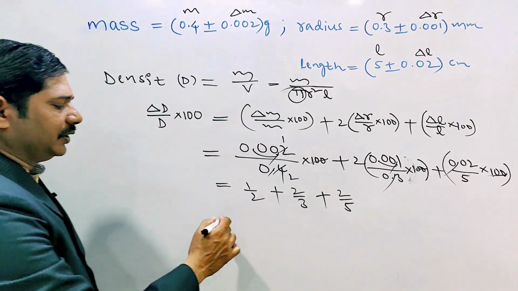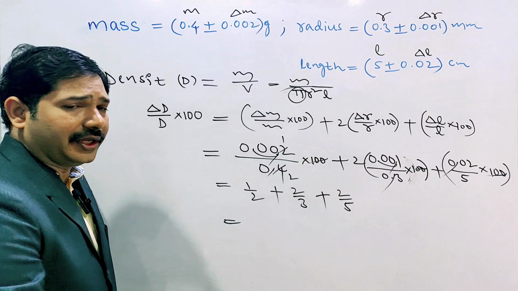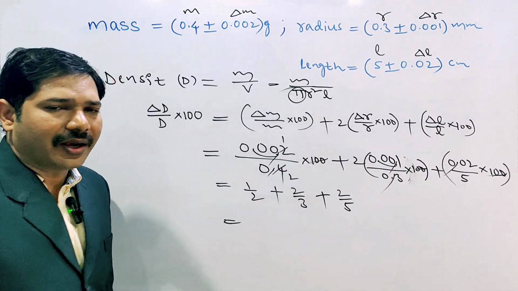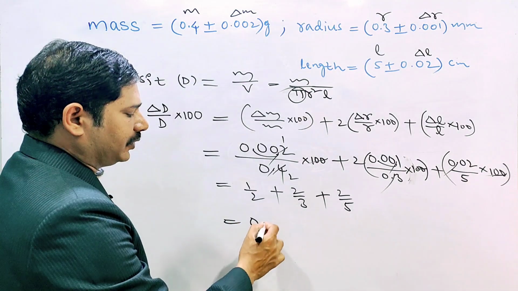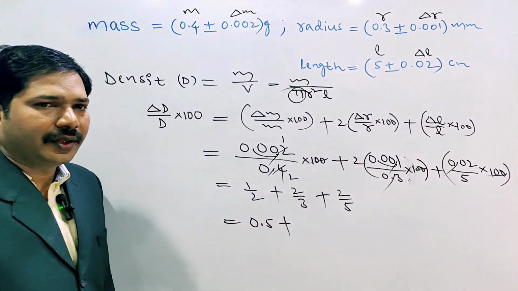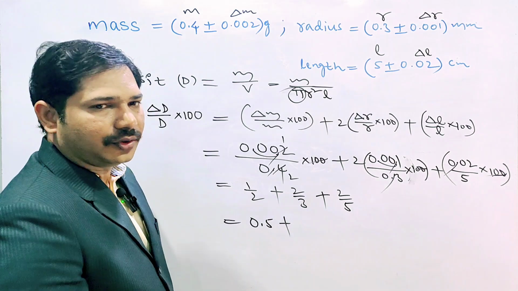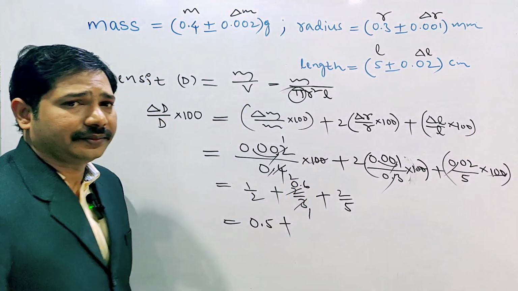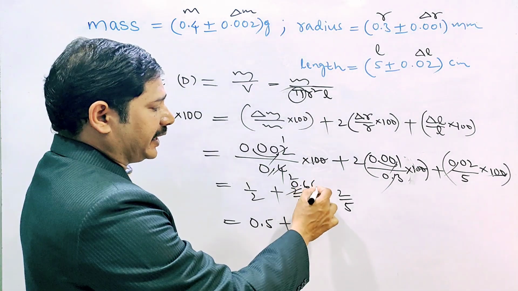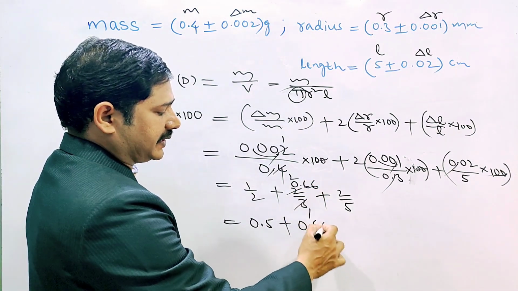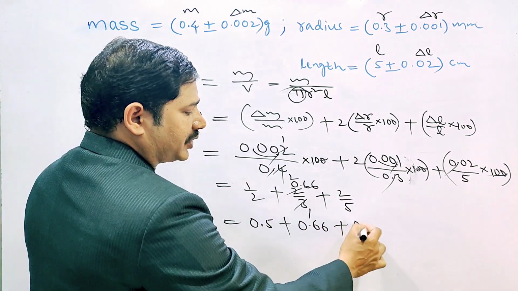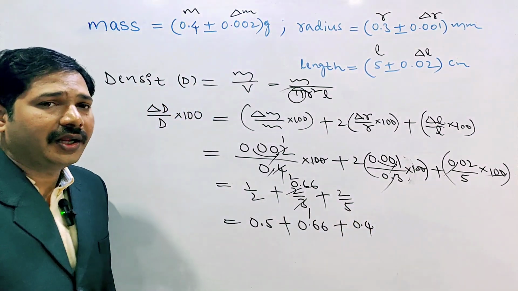Here we can take the LCM, otherwise directly simplify. 1 by 2 is 0.5, 2 by 3 is 0.66, and 2 by 5 is 0.4.